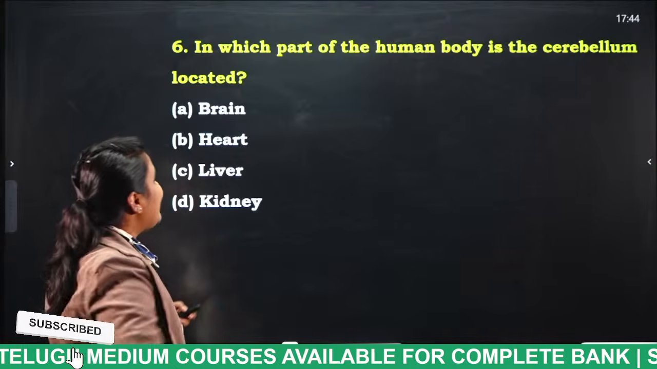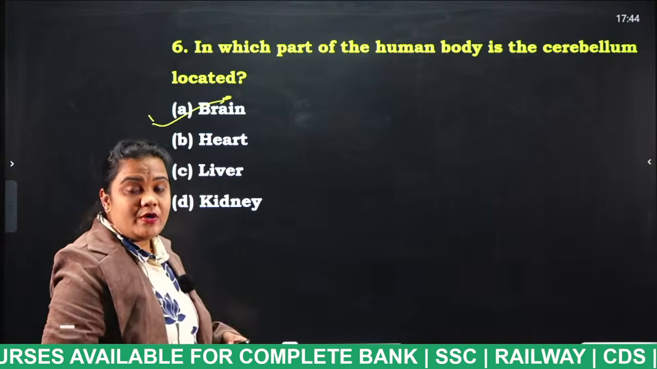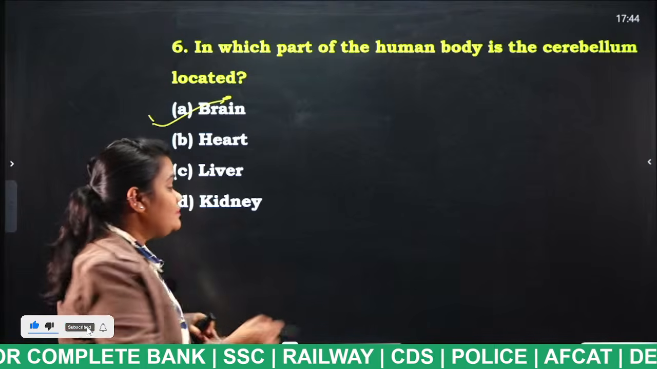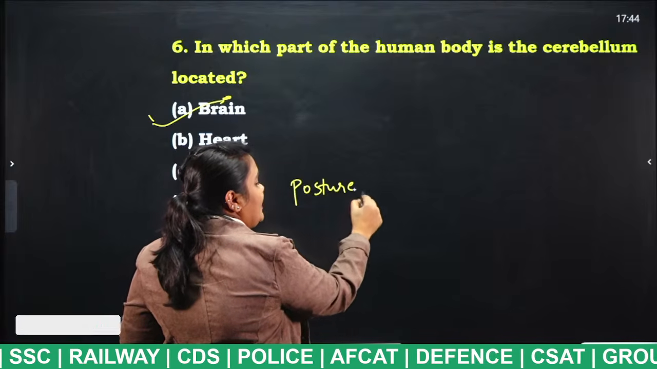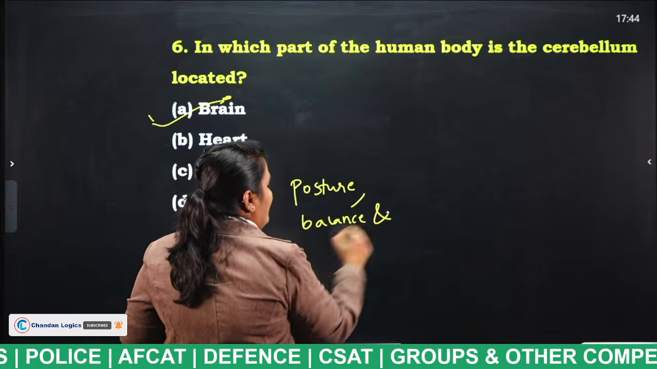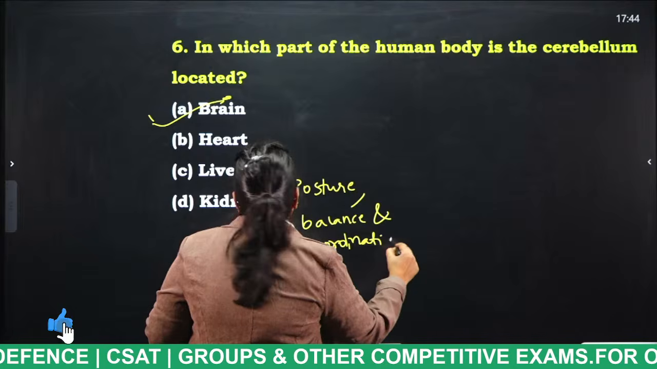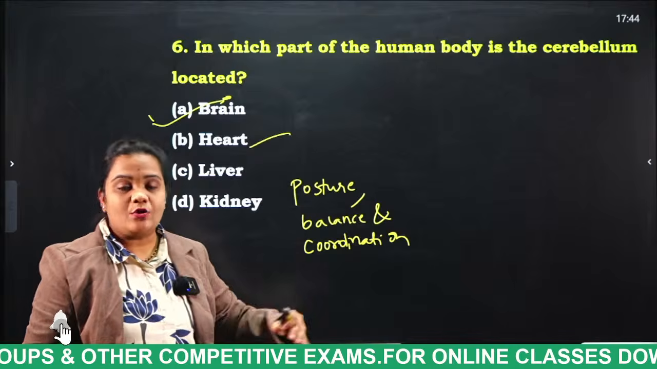Next, what is the answer, students? Brain. Our cerebellum is located in the brain, and the cerebellum regulates our posture, balance and coordination. The heart is related to the circulatory system.